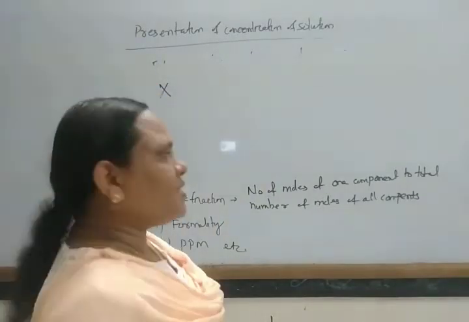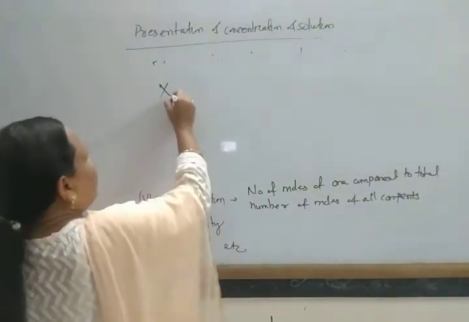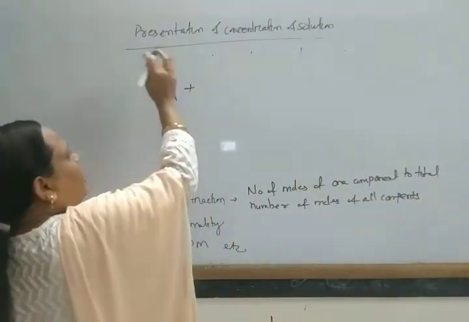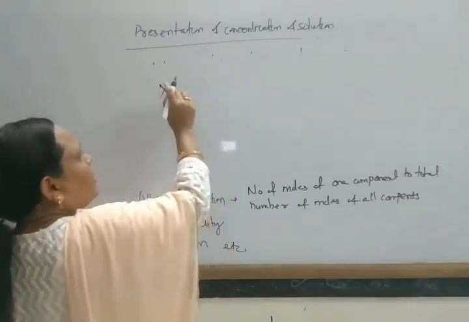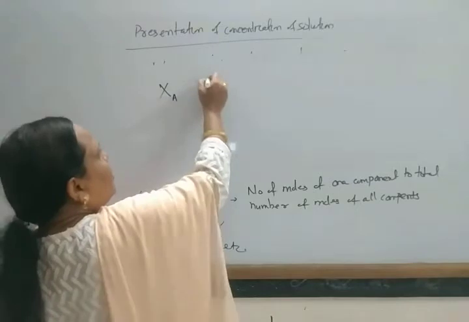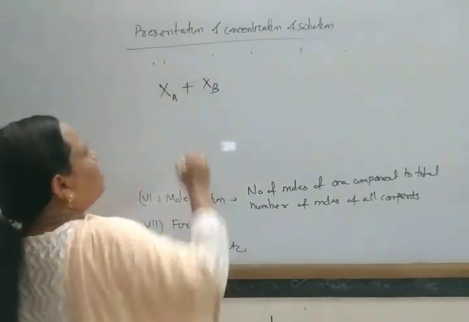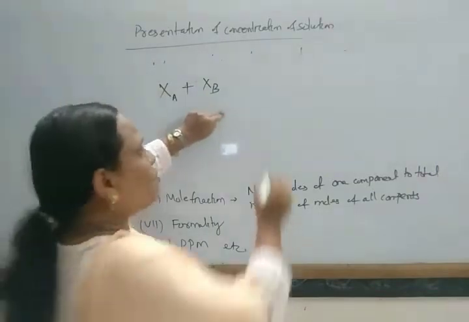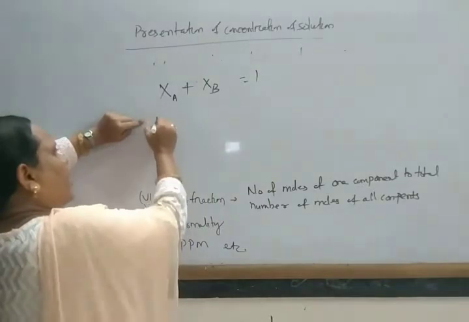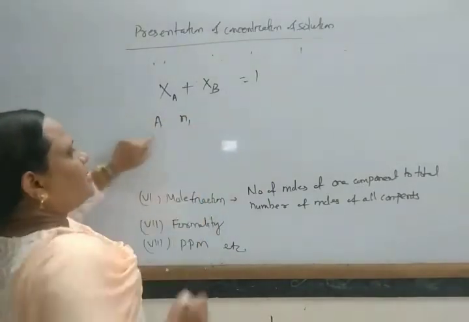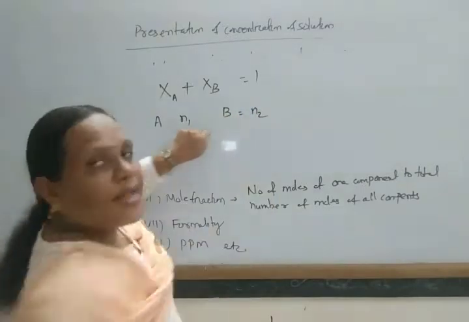Suppose a binary system is there. There are two components A and B. Then the sum of the mole fractions of these two components is equal to 1. Suppose A component is present in N1 moles and B component is present in N2 moles.